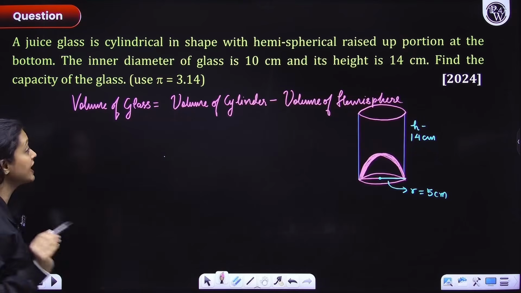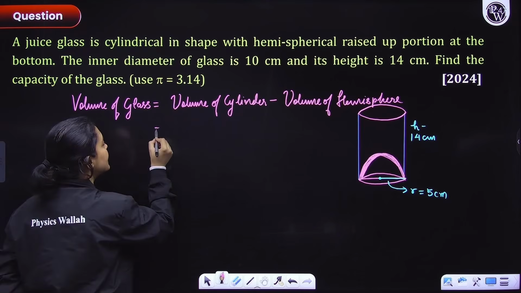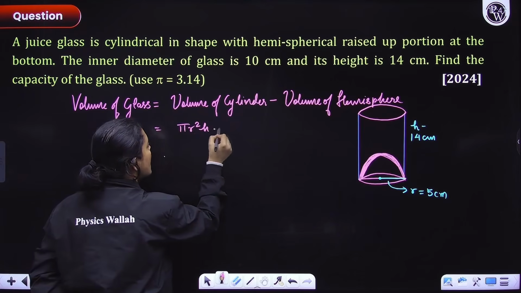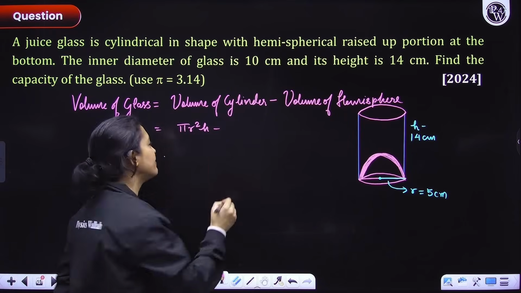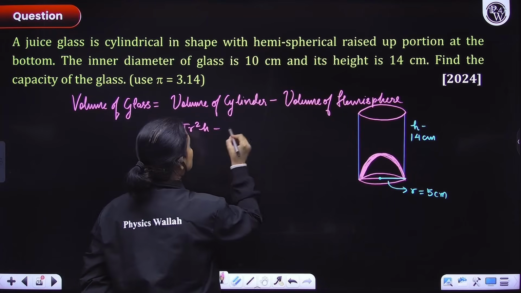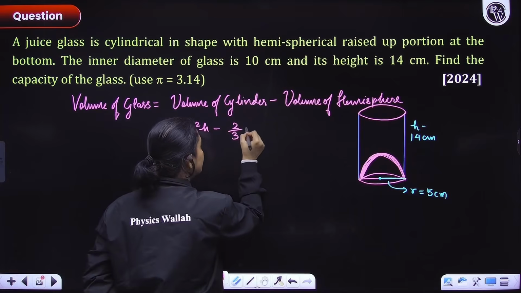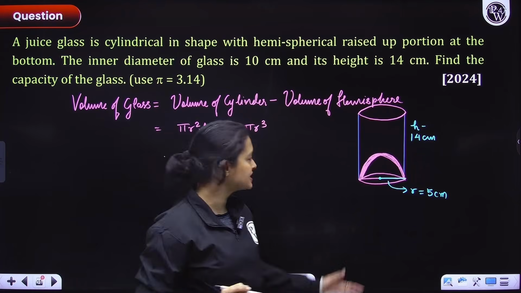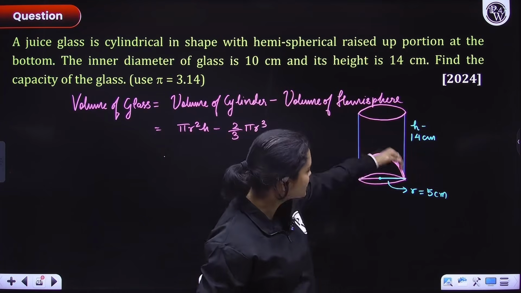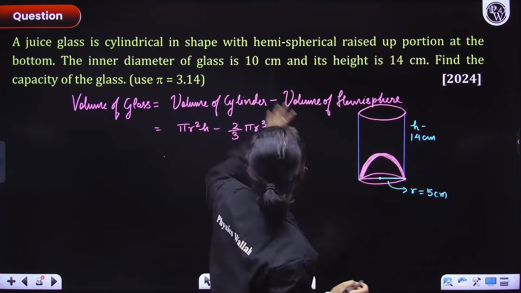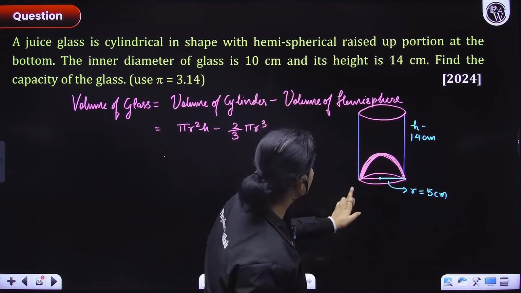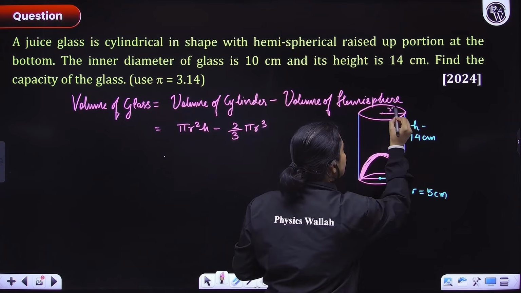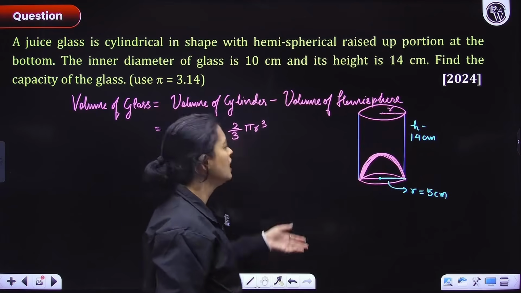Please pay attention. Now, what would be the volume of cylinder, everyone? We know it is pi r square h. Minus, what is the volume of hemisphere, everyone? Volume of hemisphere is equal to 2 by 3 pi r cube. Notice I have taken the radius of both of them as same, because obviously if you have a hemisphere here, a raised portion, then clearly the radius of this and the radius of the cylinder, both of them will be r and r only. Very obvious, right?